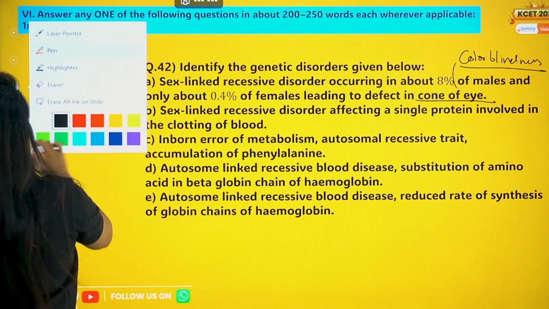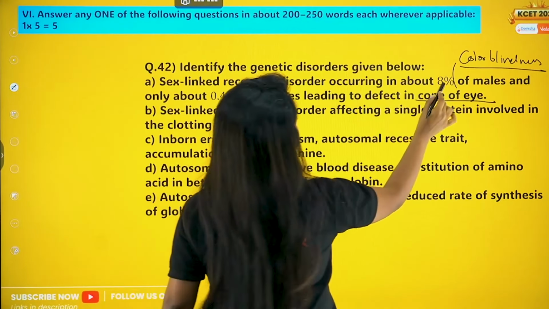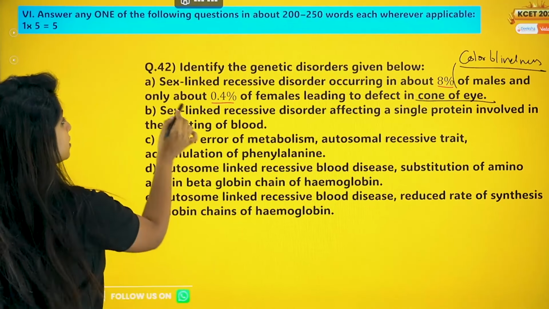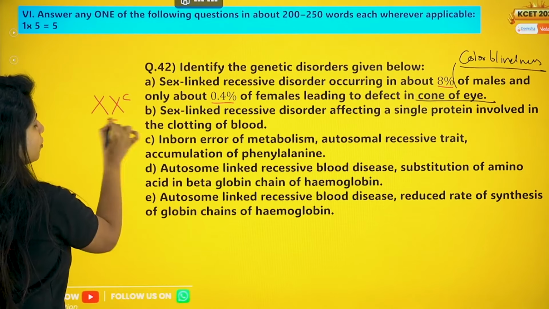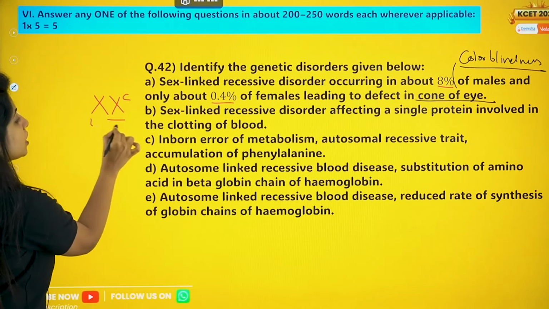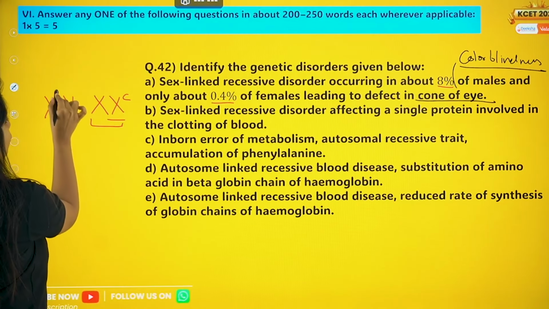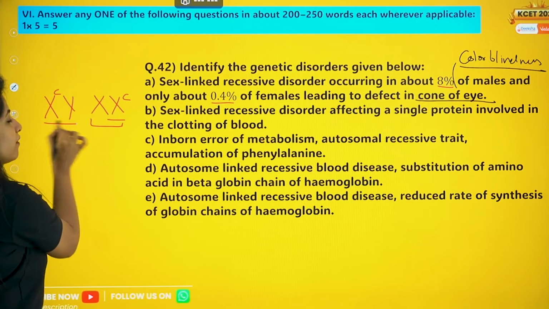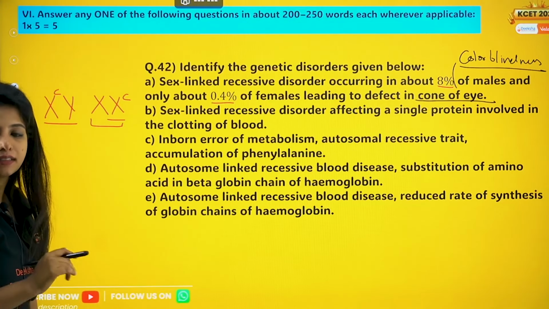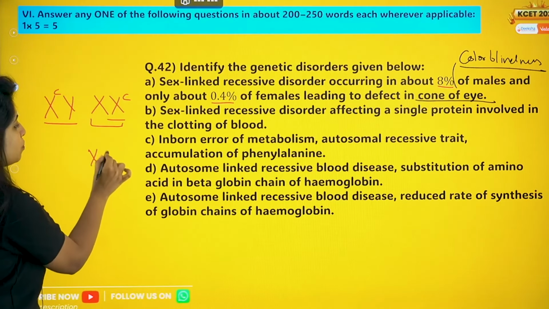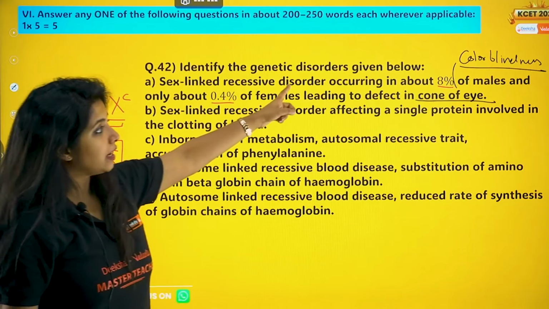Okay, so over here, what is exactly happening? Listen to me. Why are males being affected? 8% of males and only 0.4% of females. Why? Because this is a sex-linked recessive disorder. That means, suppose the female has one of her X chromosomes mutated. She will be just a carrier. She does not have the disease. Whereas in males, if one of his X chromosomes is mutated, he will have the disease. Why? Because there is no other X chromosome to overshadow the effect. You get it? For a female to have the disease, both the X's should be mutated. So this is color blindness, okay?